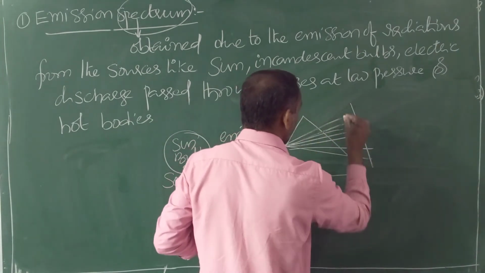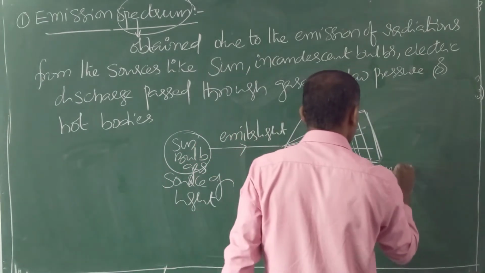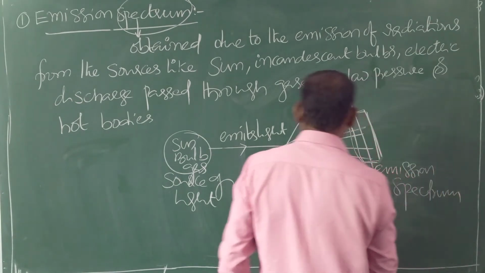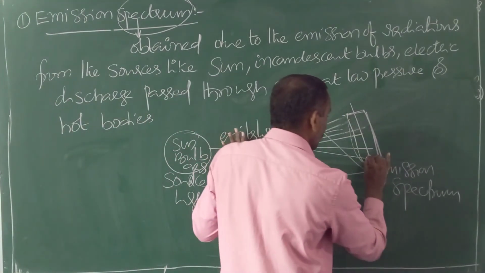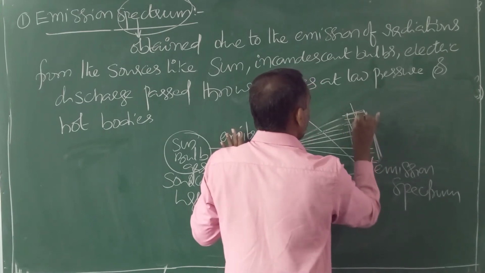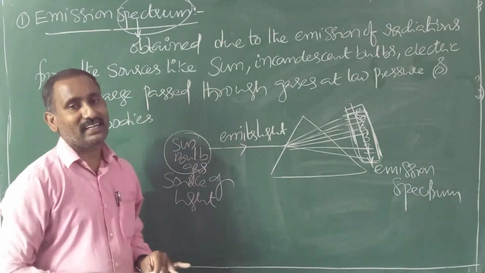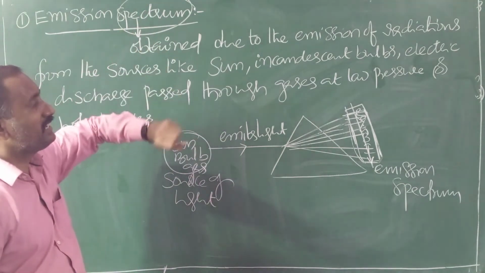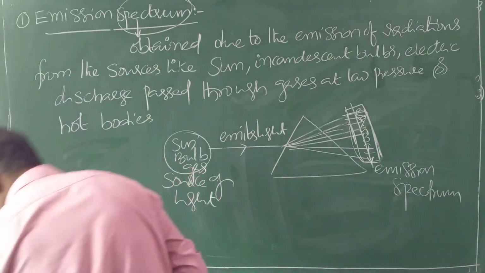an image is recorded on the photographic plate. That recorded image is nothing but the emission spectrum. So whenever sunlight is passed through the glass prism, we observe 7 different colors, VIBGYOR. This image or impression is nothing but the emission spectrum. The name itself gives the answer. It is obtained from the emitted radiations of different sources. That is nothing but the emission spectrum.